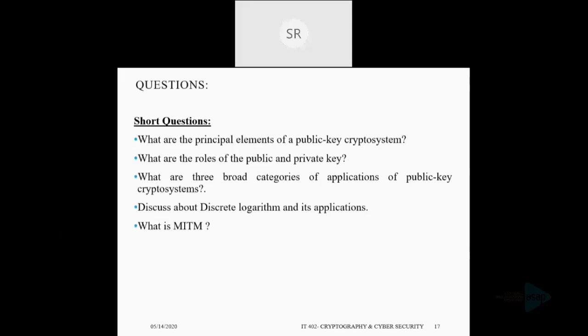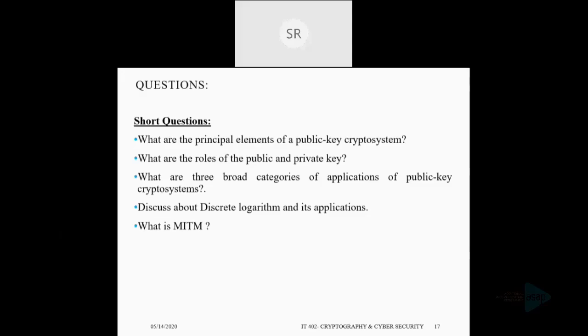The first one is the encryption and decryption of messages, the second one is the digital signature, and the third one is hashing. And the next question is discrete logarithm and its application. You know what a discrete logarithm is now, and its application is mainly in cryptography, and specifically in public key cryptography.